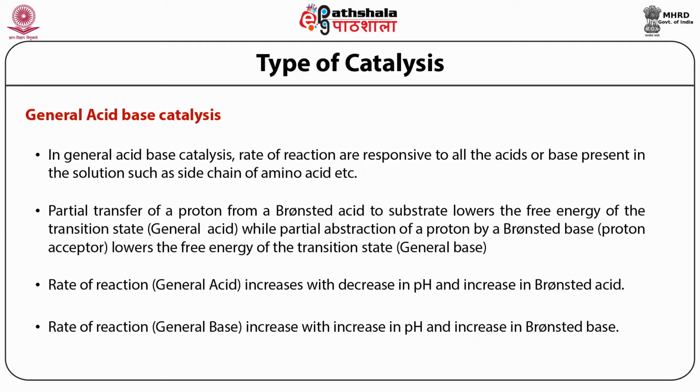Again, here you can see that in general acid base catalysis, we are including the contribution coming from the Bronsted acids and Bronsted bases, because they are the ones that make this catalysis a general acid base catalysis.